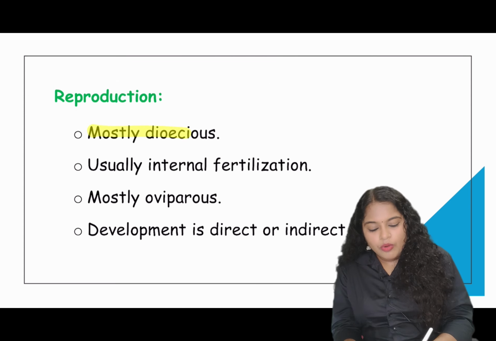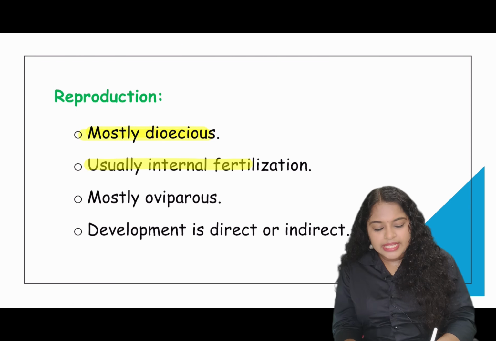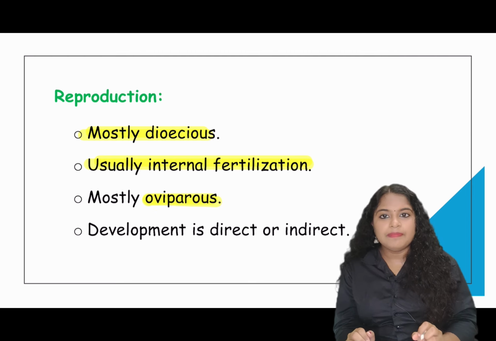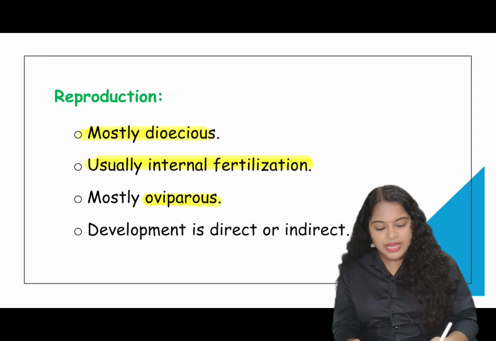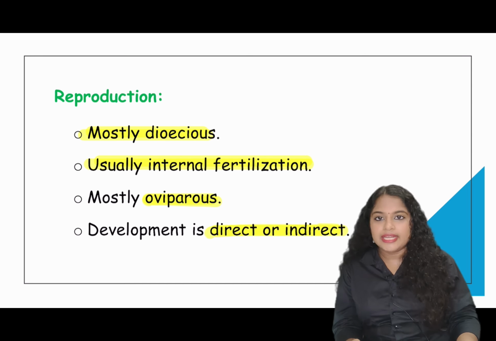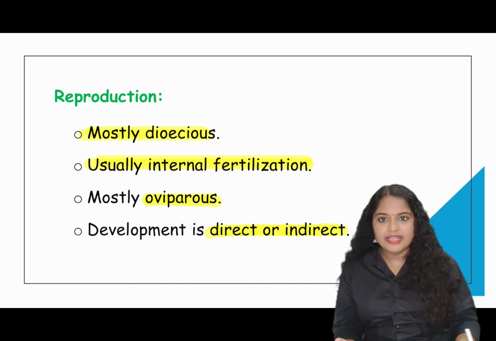Arthropods are mostly dioecious. Usually internal fertilization occurs and most of them are oviparous. What are oviparous? Egg-laying insects or egg-laying organisms are called oviparous. Now, development is direct or indirect. It can be direct or through a larval stage.